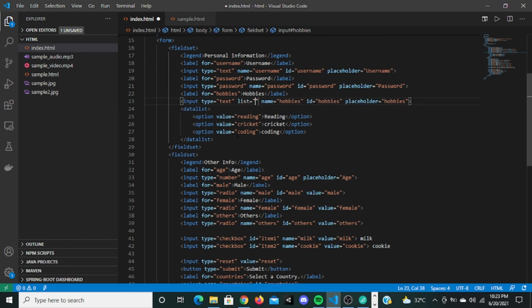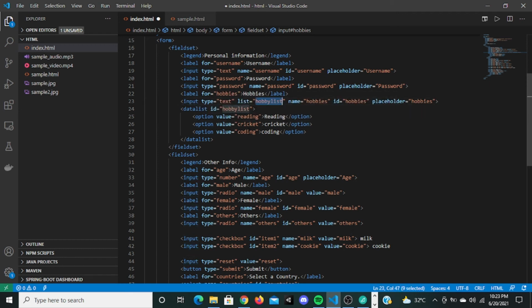You say list equal to, and you have to give an ID for this datalist. You can give this ID as hobby list. Now let me copy this ID. You have to give this here. This actually tells the browser that this input has a list of recommendations, and that list ID is hobby list.